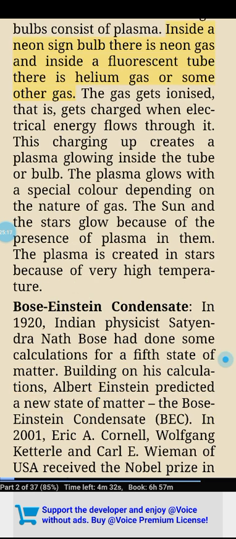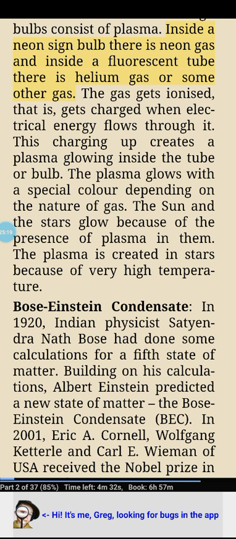Inside a neon sign bulb there is neon gas, and inside a fluorescent tube there is helium gas or some other gas. The gas gets ionized, that is, gets charged when electrical energy flows through it. This charging up creates a plasma glowing inside the tube or bulb. The plasma glows with a special color depending on the nature of gas.